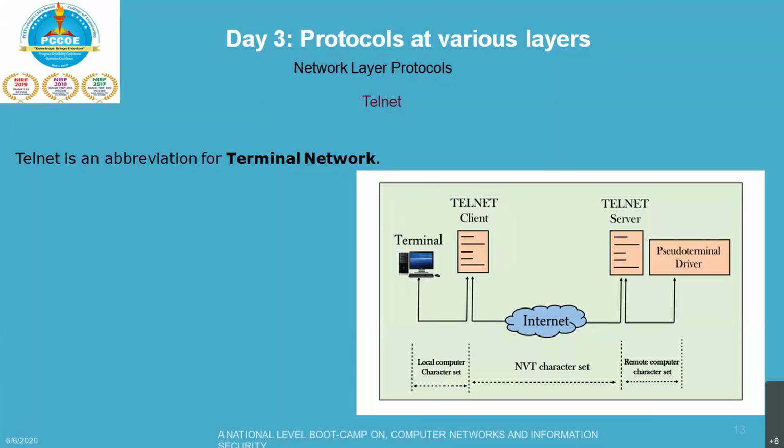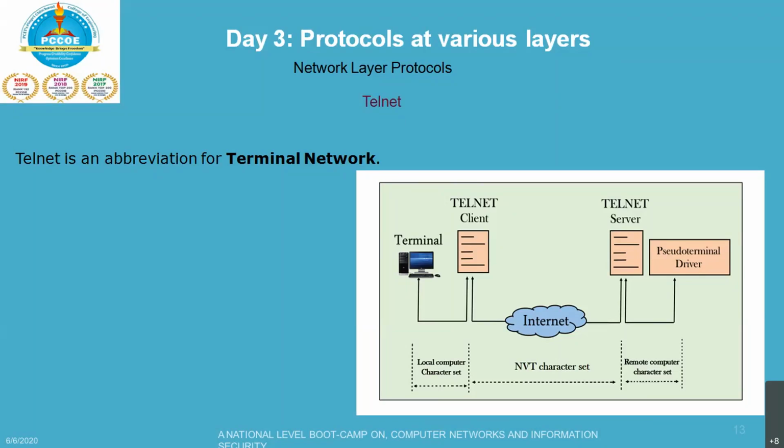By using this terminal network, you can connect to a remote computer, submit your task, access it, and then get your results back. Therefore, this is a method for a program that allows a user to log on to a remote computer.